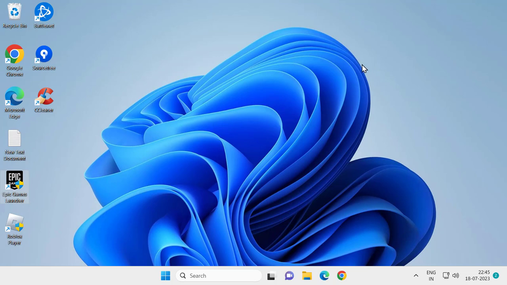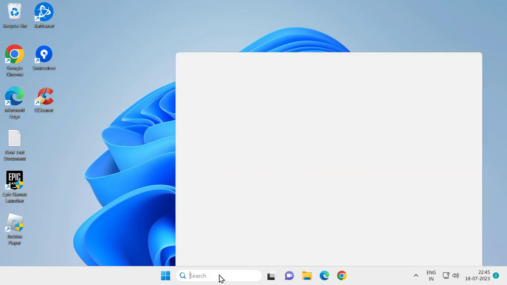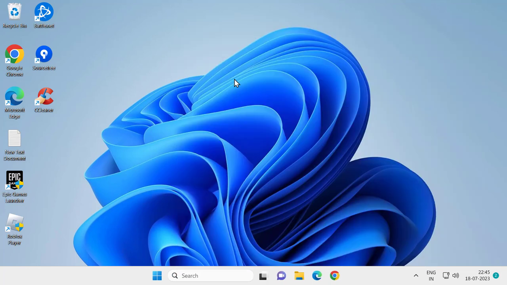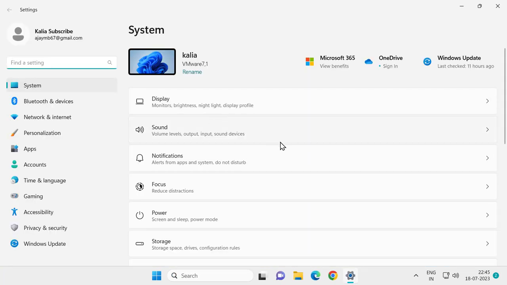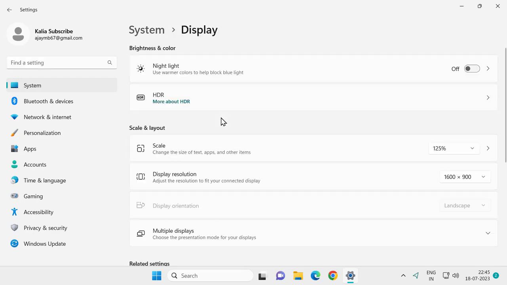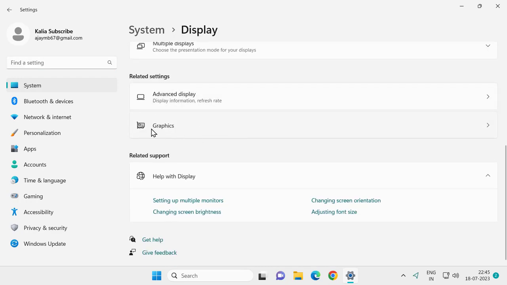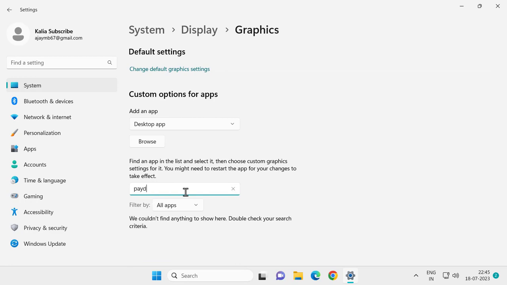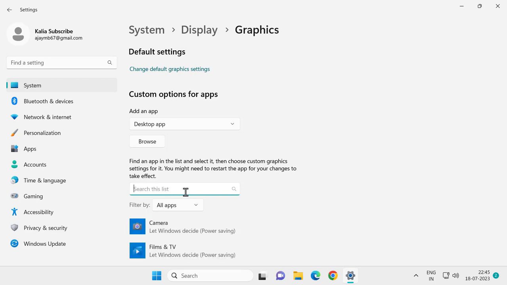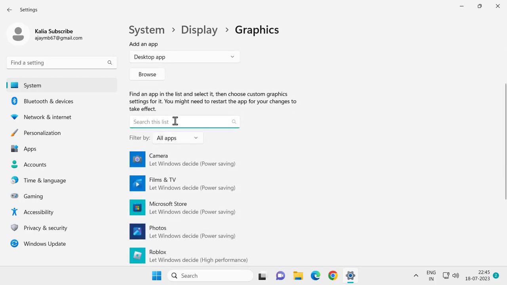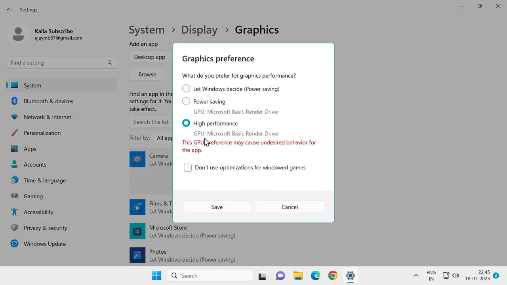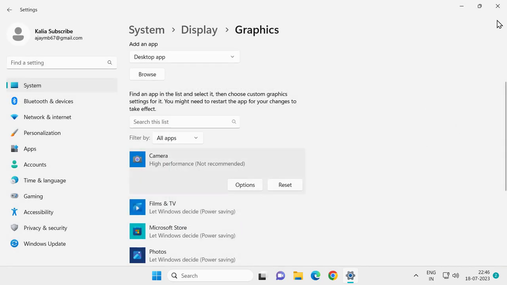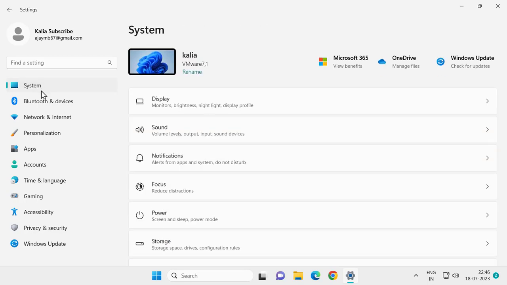Now set Payday 2 to high performance. For that, go to the search menu, type settings and click on settings. On the right side, select display, scroll down and select graphics. In here, search the list for Payday 2. I don't have it, that's why I'm going to teach you. Search for Payday 2, click on it and select the options. Click on high performance for your game, select save, and after doing this, go to system again.